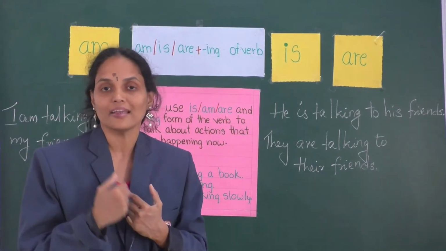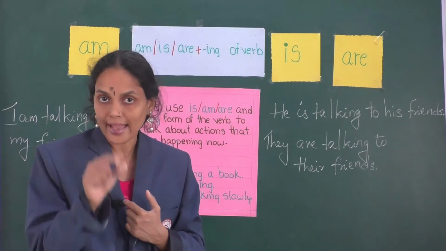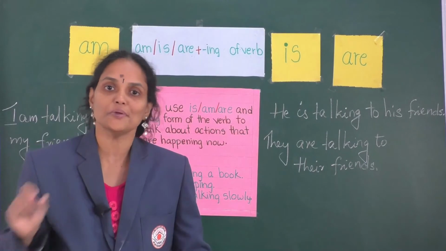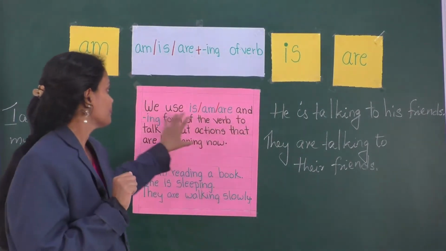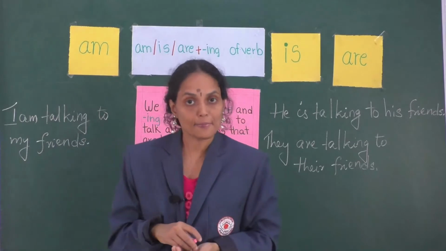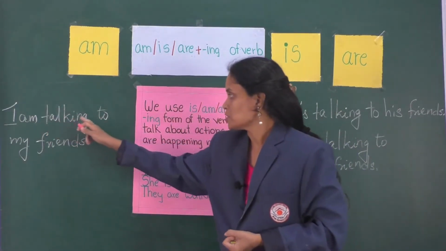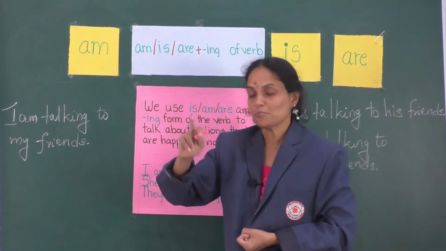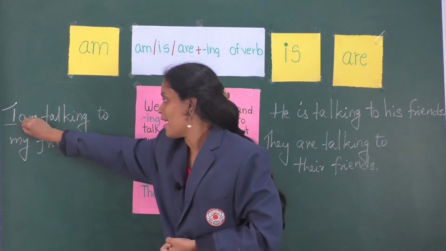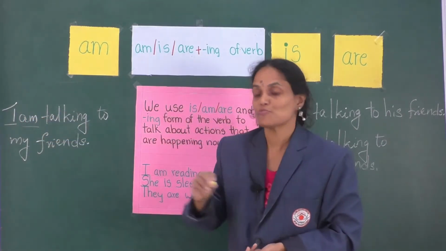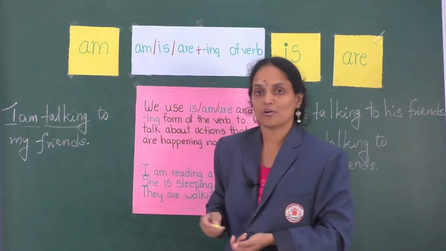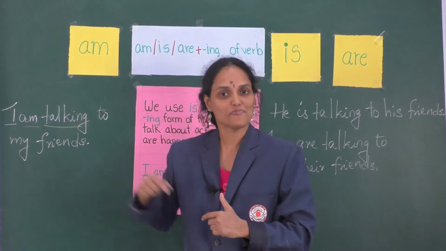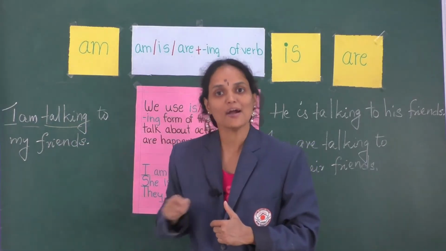We are learning English grammar now. That action of learning grammar is happening now. It's continuing. Now, let's look at the examples given here. I am talking to my friends. I, the subject, followed by the auxiliary verb am and the ing form of the verb talk, talking. At present, I am talking to my friends. That action is happening now.